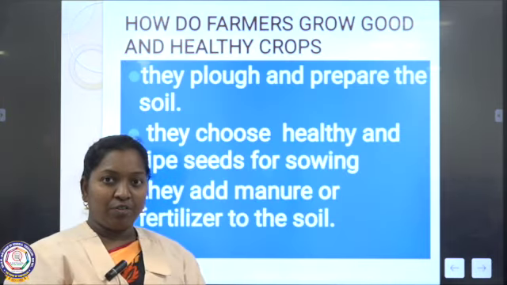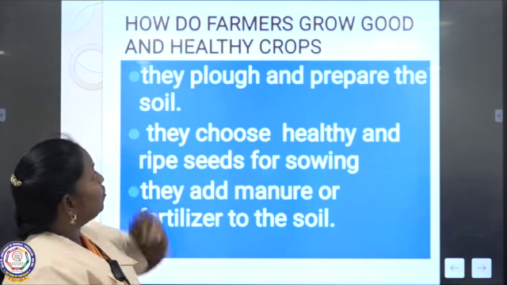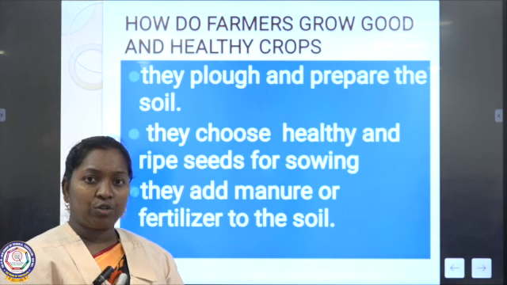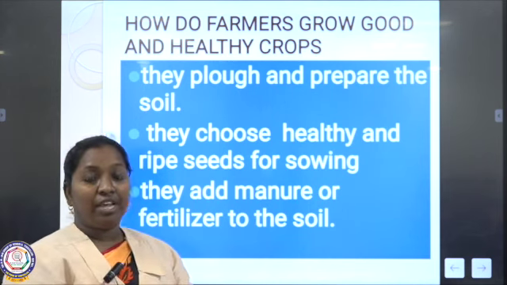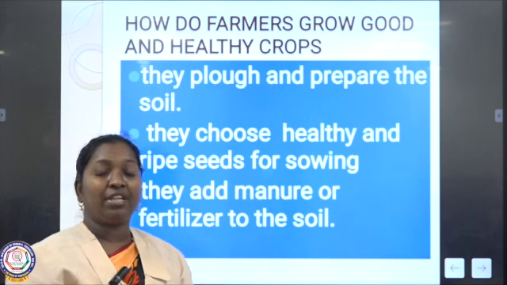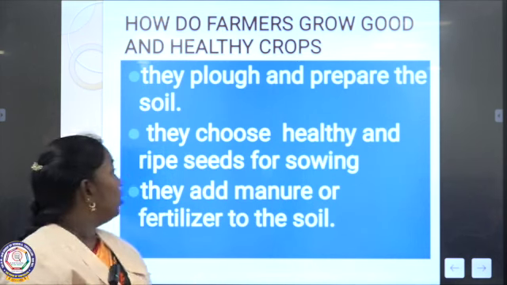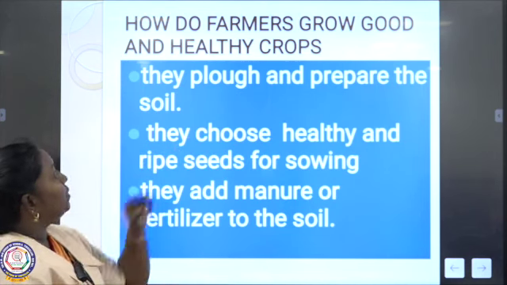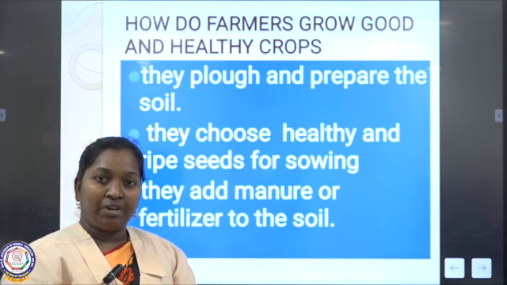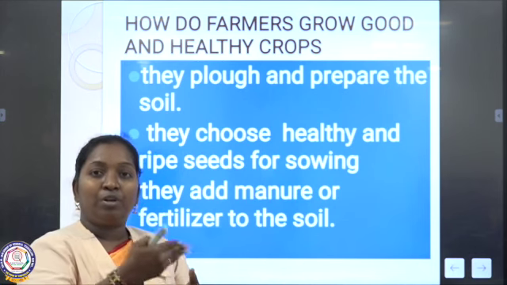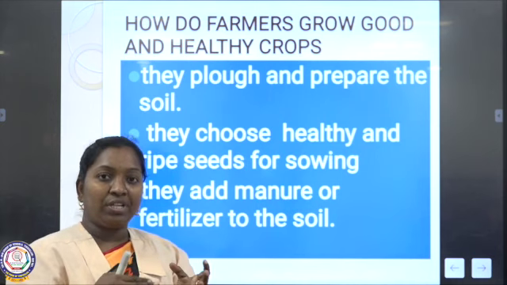Okay, these are the types of crops we have seen. How can a farmer alone grow a crop? They are experienced in the work and know how to do it. First, they plough and prepare the soil. Just as we prepare before an exam, before sowing they will prepare the soil, depending on the season.